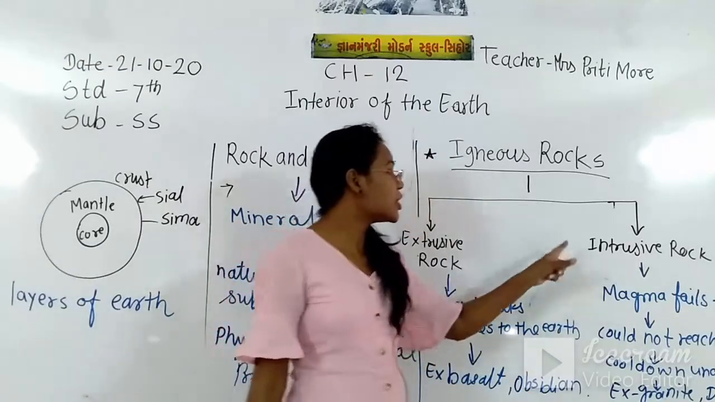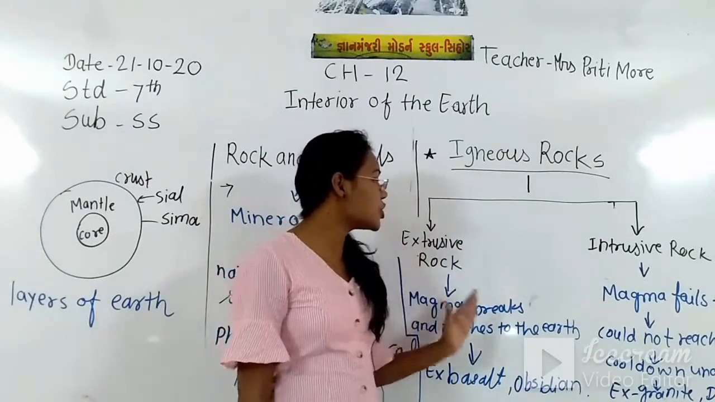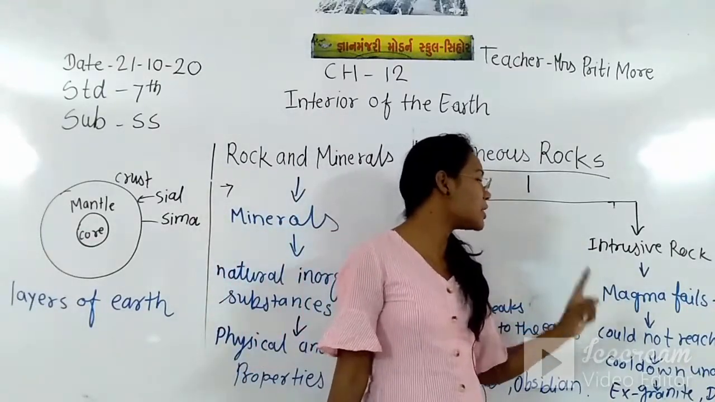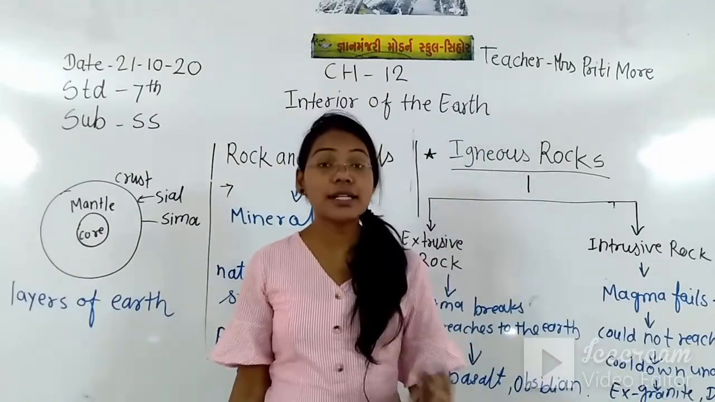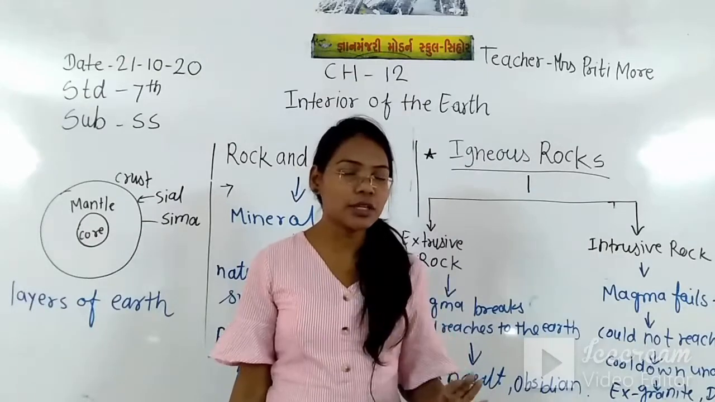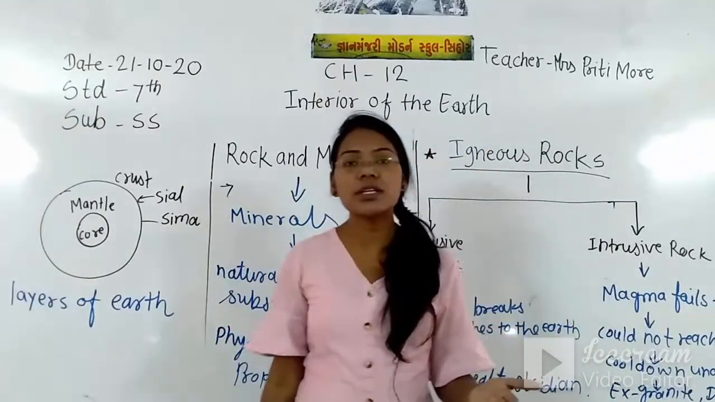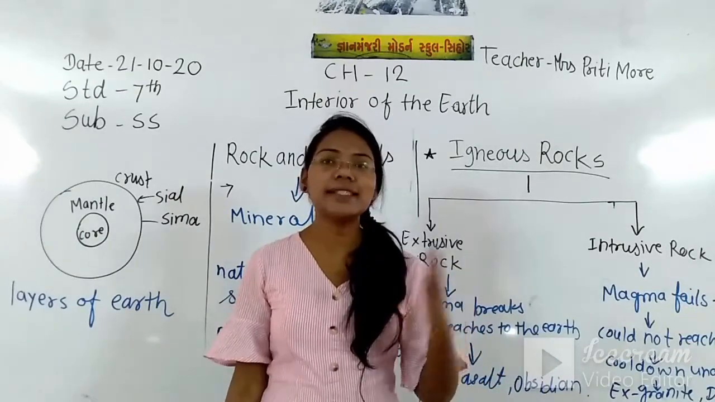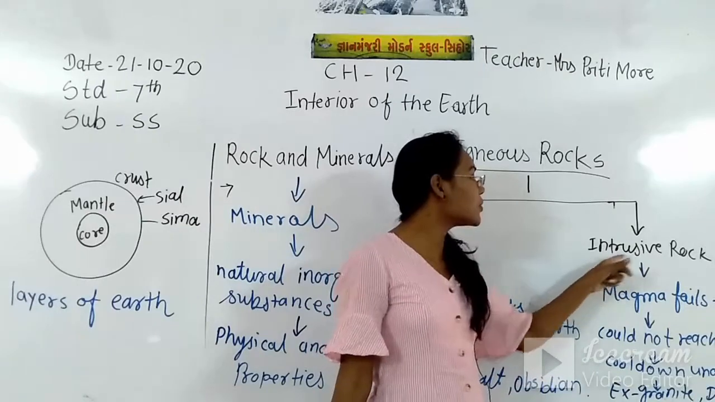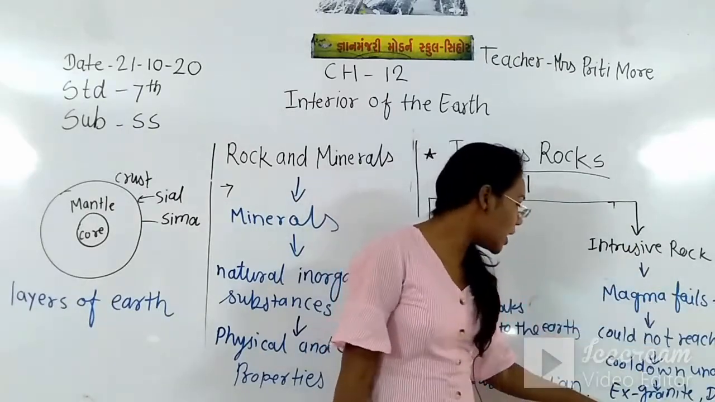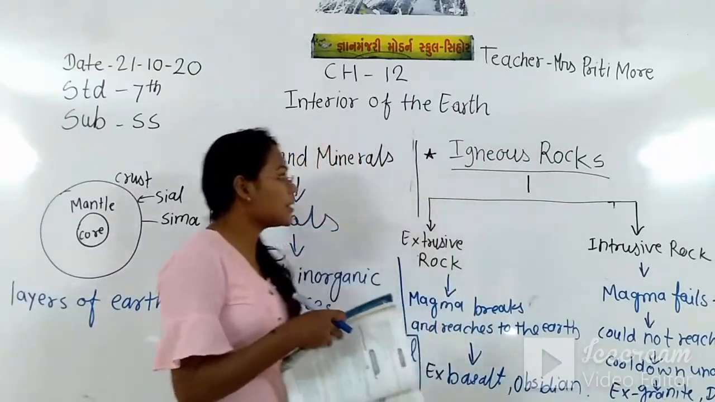And intrusive rock is totally opposite to this extrusive rock. Intrusive rock, how does it become? When the magma fails to break through the crust and could not reach the surface of the earth and just cooled down under the crust, only at that time the intrusive rock becomes. For example, granite and dolerite. These two examples are there.